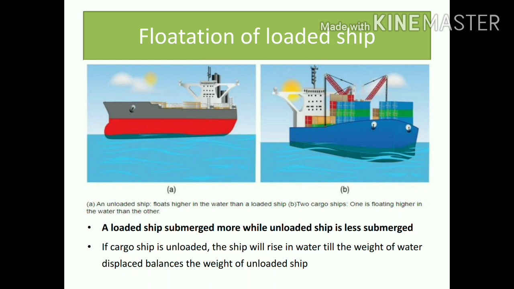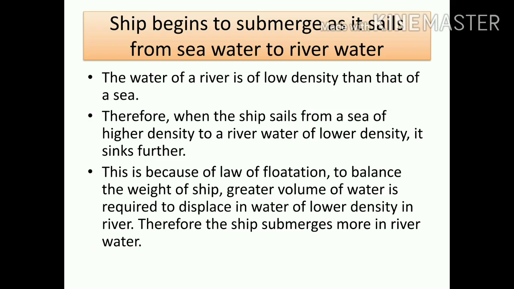Whereas in case of B, the weight of the ship is more. As the weight of the ship is more, it has to displace more amount of water, so the ship sinks more. Whereas A's weight is less, so it can float very easily by displacing very little amount of water. As it displaces very little water, it sinks very little inside. I hope that everybody has understood.